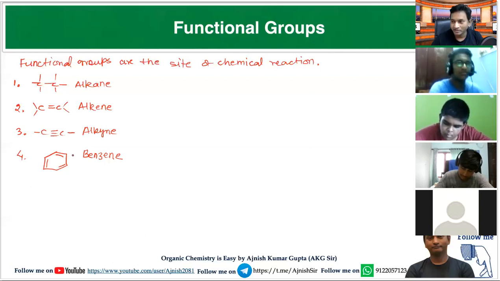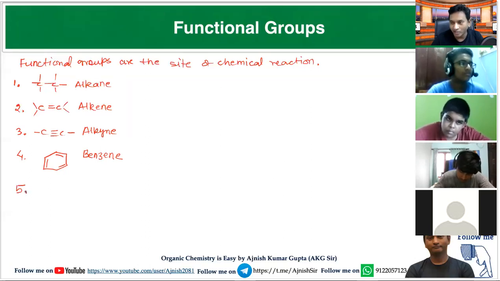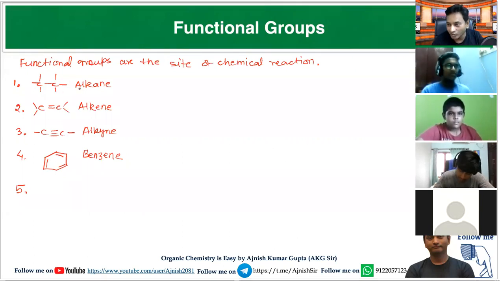These are the segments which you have to study in 11th class with the name hydrocarbons. Here the valency of carbon is satisfied by either carbon or hydrogen, and such compounds are called hydrocarbons. In 12th class, you have to study the derivatives of hydrocarbon, which means you replace one or more hydrogen with some other atom or group.